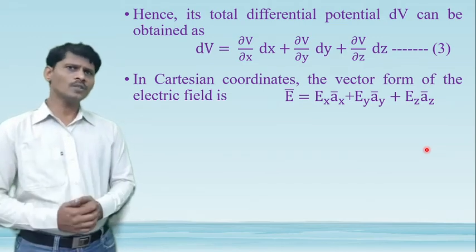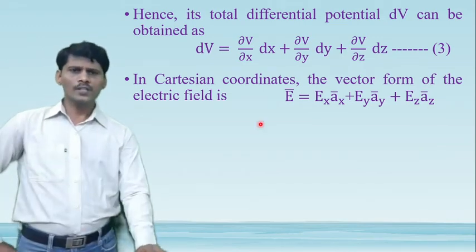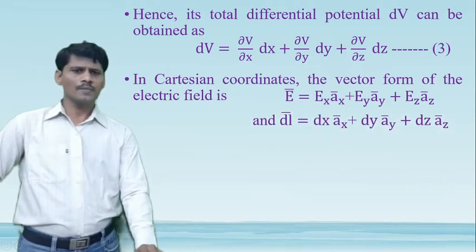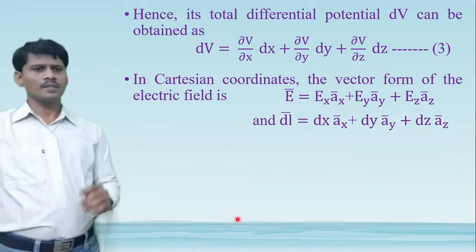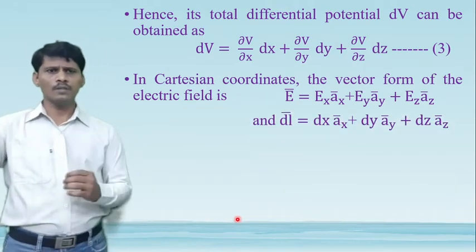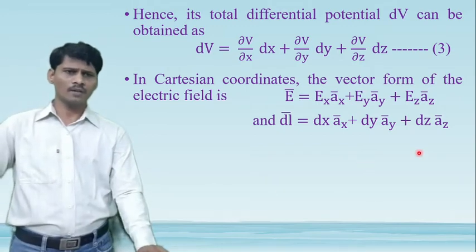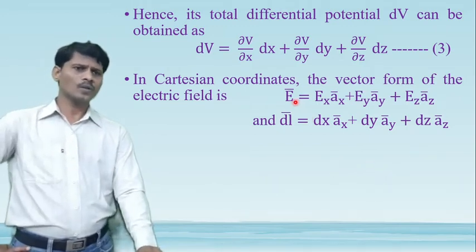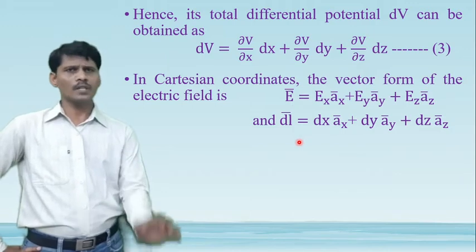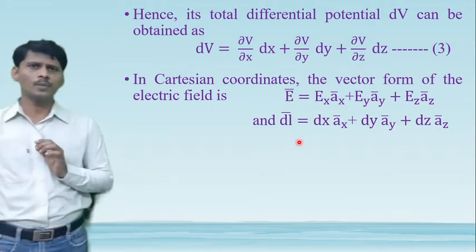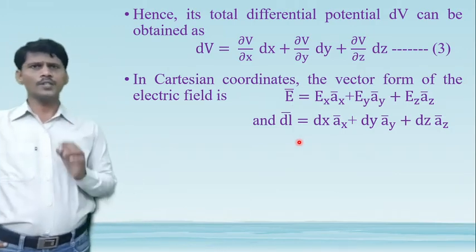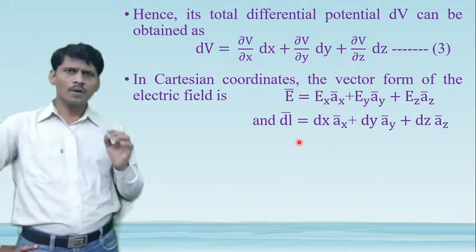In the Cartesian coordinate system, the differential vector length dl bar is equal to dx ax bar plus dy ay bar plus dz az bar. Now take the dot product of E bar dot dl bar. From the equation of the potential, the differential potential dV is equal to minus E bar dot dl bar.